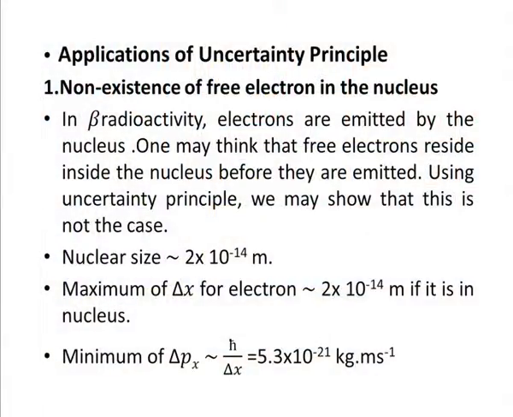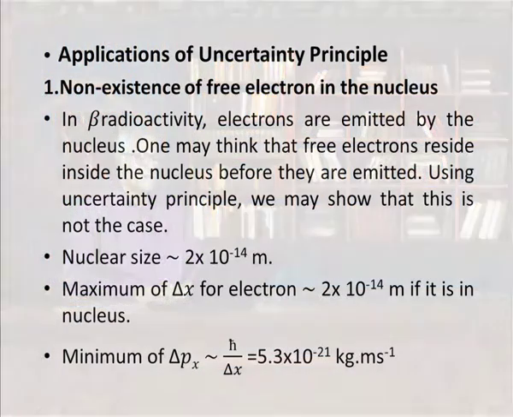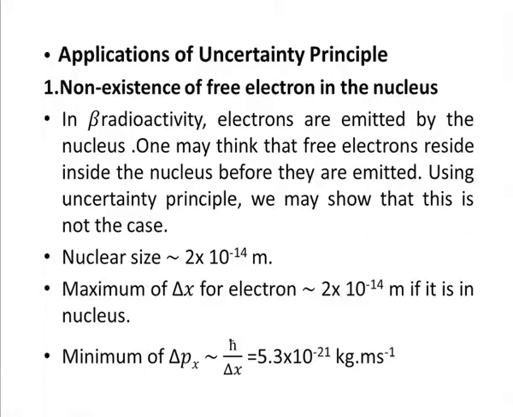We now consider applications of uncertainty principle, and first is non-existence of free electrons in the nucleus. In beta radioactivity, electrons are emitted by the nucleus. One may think that free electrons reside inside the nucleus before they are emitted, but using uncertainty principle we can show that this is not the case. After all, what is happening is that electrons are coming from the nucleus. So, you would think that electrons could be inside the nucleus, and this uncertainty principle helps us decide that this is not the case, because the nucleus size is of the order of 2 into 10 to the minus 14 meter.